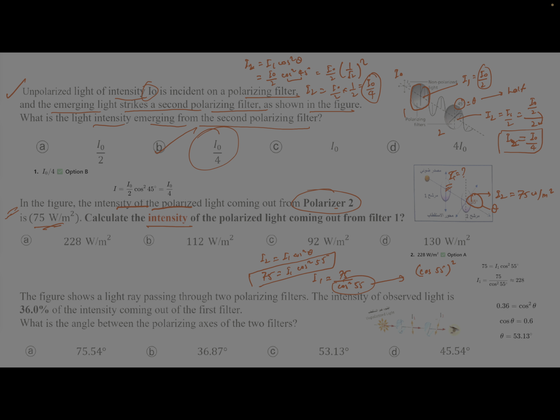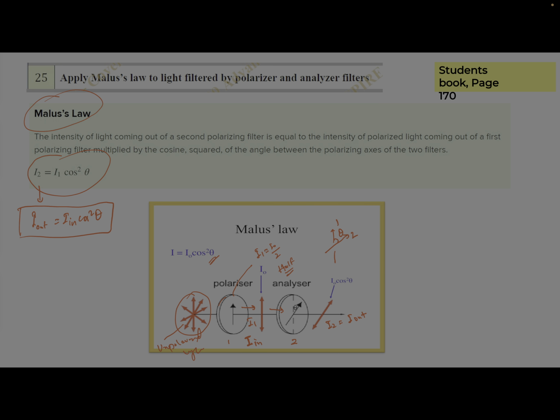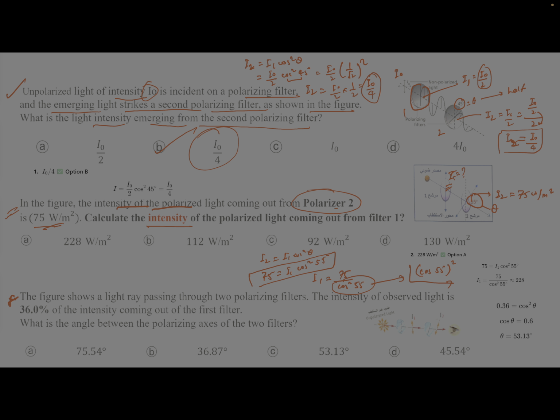Then you put enter into the calculator, you will have the value. Is it clear? Now this question is very interesting. So when you solve this, you will get almost the answer, which is equivalent to 228 watt per meter square.